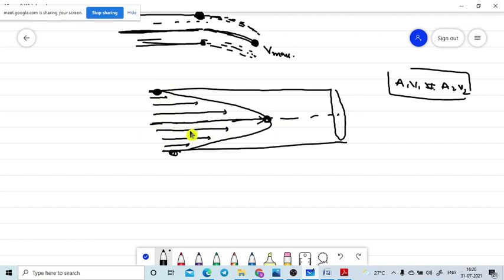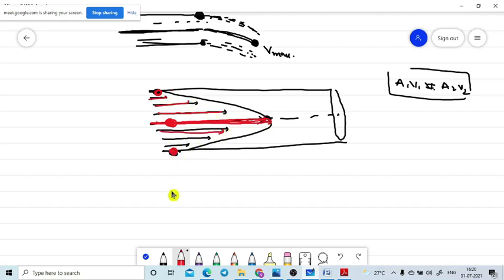While it is flowing, there must be maximum velocity at the center, and minimum velocity at the contacting surface of the tube. That is very important. Are you getting what I am saying? So we are concentrating on how the velocity profile will look while the fluid is flowing through a uniform tube. Even though the fluid is flowing in this direction, at the center, that means the axis of the tube, the velocity is maximum. While we go towards the contacting surface, the velocity decreases. The profile looks like this.